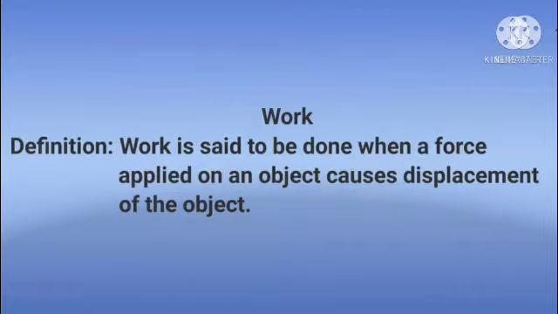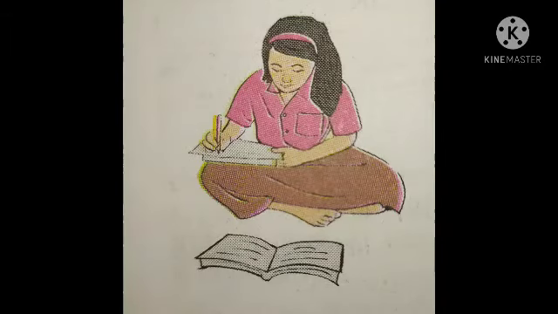Hence, the definition of work is: work is said to be done when a force applied on an object causes displacement of the object. And the example of work is, if we push the chair, then the chair will move from one place to another. Now we observe this girl writing something on paper.